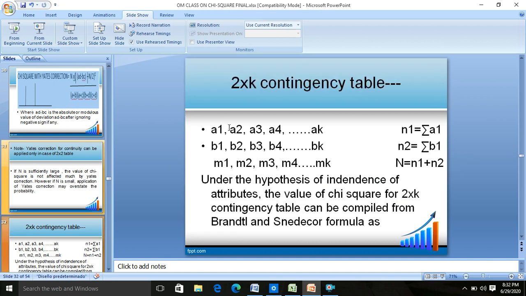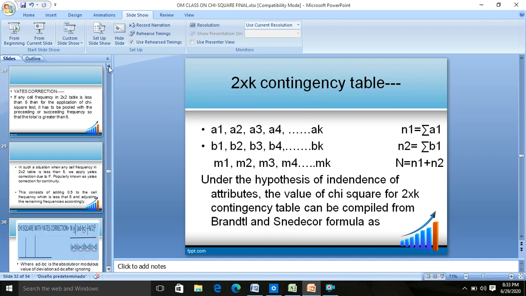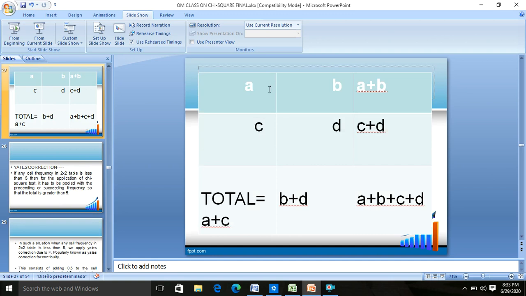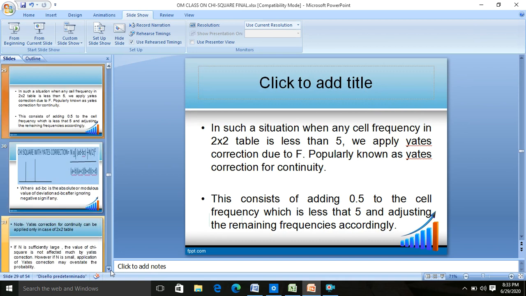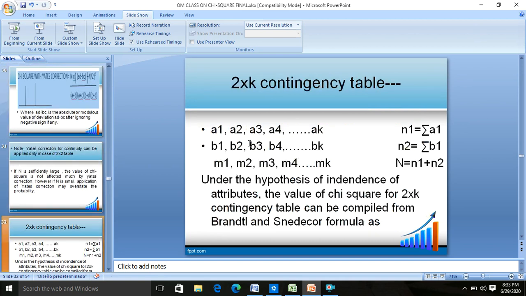Now coming to what a 2 into k contingency table means. It means we have a total of k attributes, that is k number of columns and 2 number of rows. So here we will have A, B, C, D, E, F, G, H, I, J, K, L and so on. So in total you will have just 2 rows, but you will have many columns, k number of columns. And when will this happen? When you have to compare 2 attributes with k different attributes.